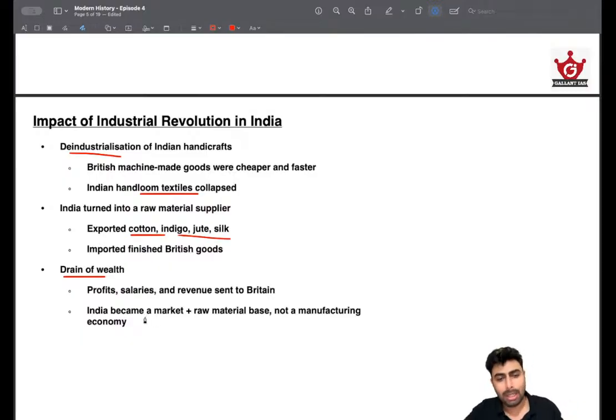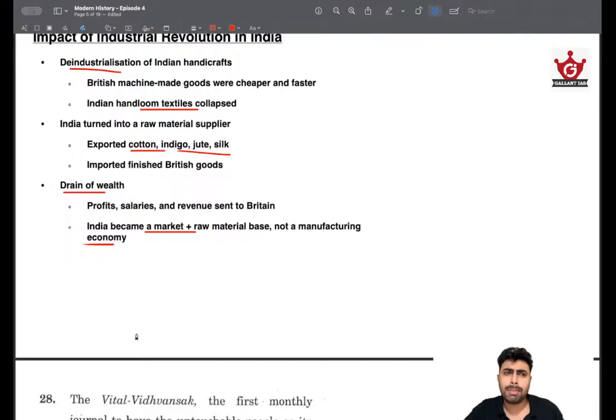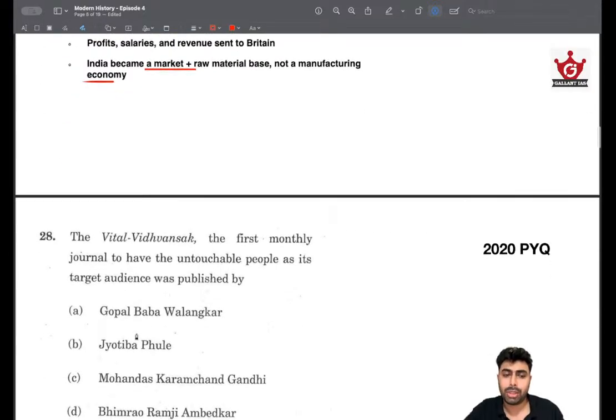That's it. So India became a market and raw material base, and not a manufacturing economy. India was a consumer market for them at the end. So this was the basic impact of the Industrial Revolution.